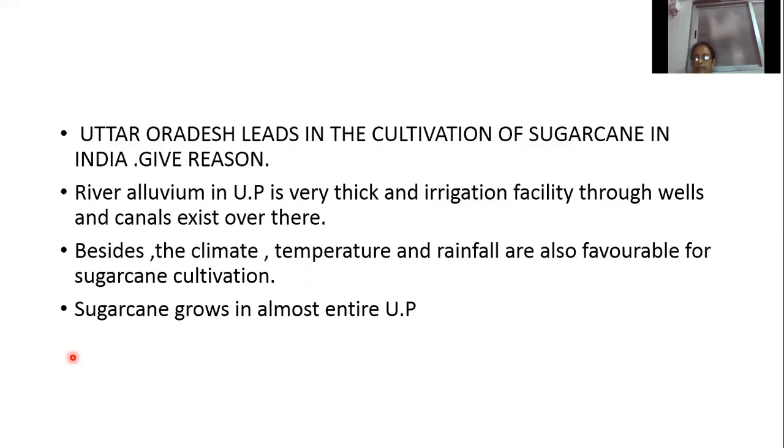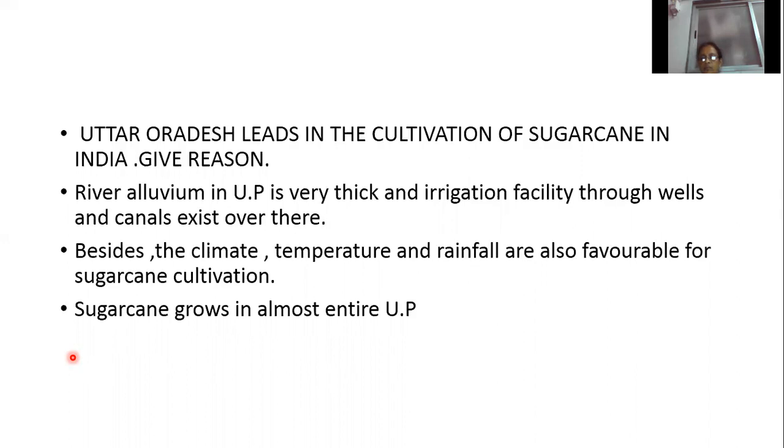Which country ranks first in the cultivation of sugarcane in the world? India. And in the production of sugarcane, which country ranks first? Brazil. And the second one is India. So in the area under cultivation, India ranks first. In the production of sugarcane, Brazil ranks first and India ranks second.